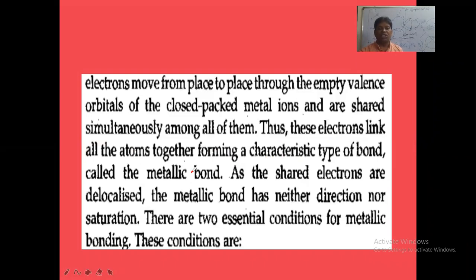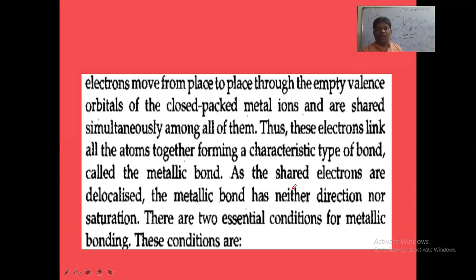This type of bond, which joins all the metal species in the metal crystal, is called what? Metallic bonding. The shared electrons are delocalized. Delocalized means not fixed to one position; they are moving from one place to another.